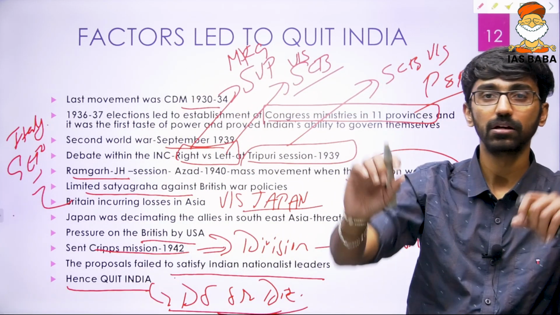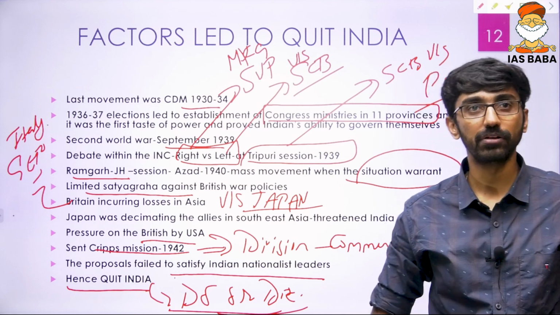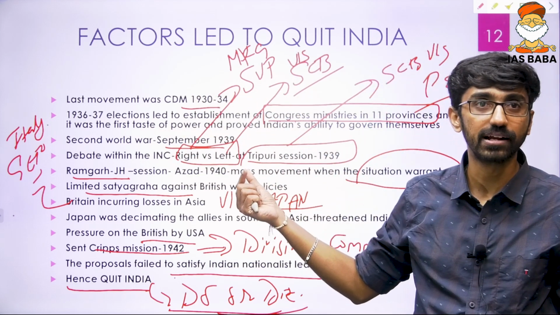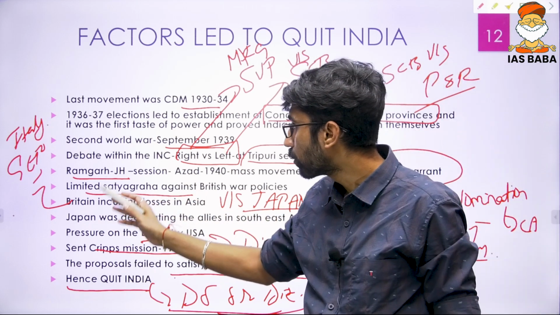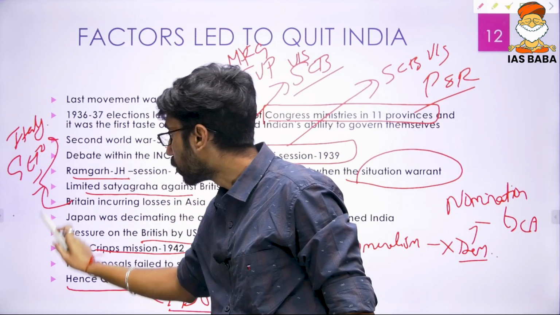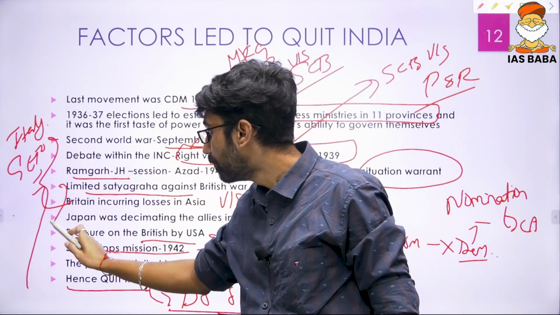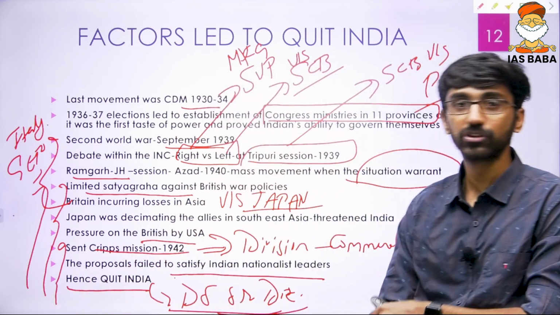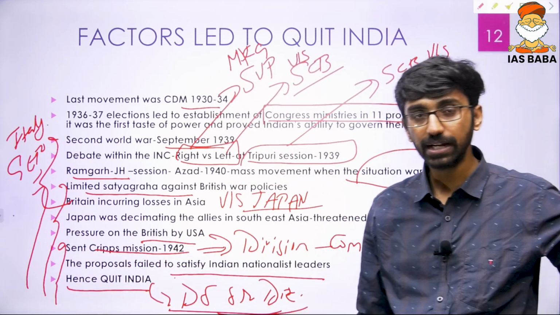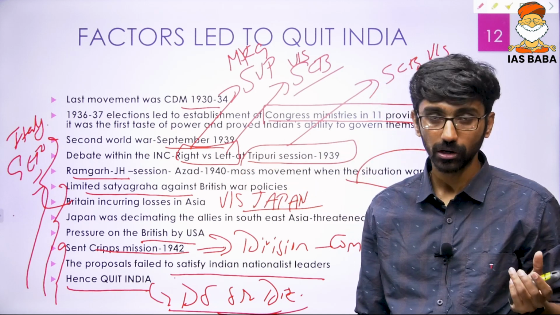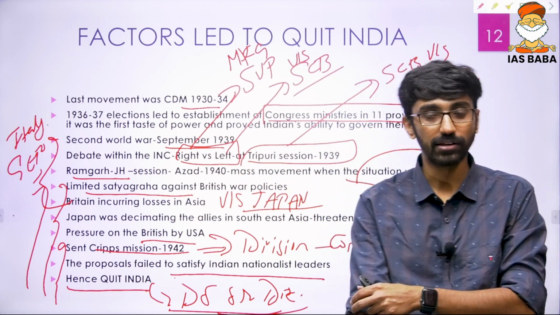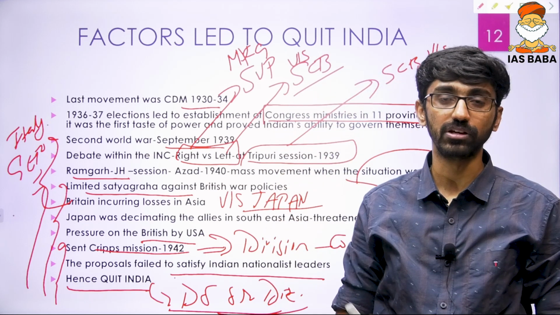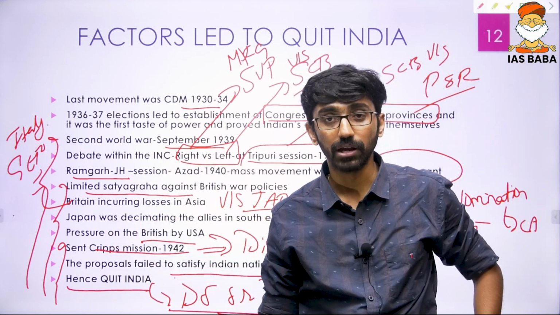So you could have written one or two points over that one. This is the background. I came from 30 to 34 just by writing one sentence. Some people could have started from the Second World War, some people from limited satyagraha, and some people directly from the Cripps proposals. That is how, when you have an entire understanding of this particular topic, you can definitely write good answers. So always try to go behind, not just in history, in any other question, any other subjects also.